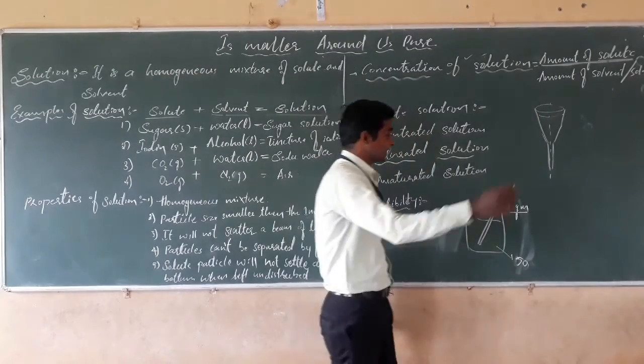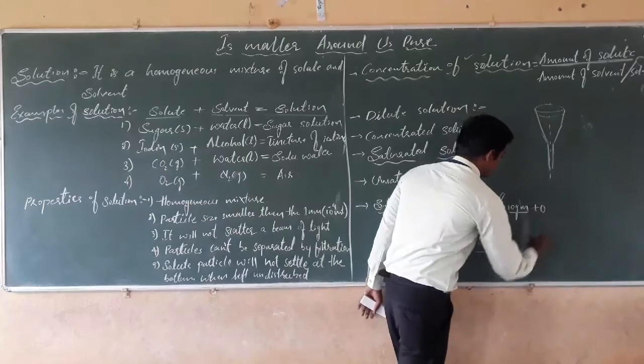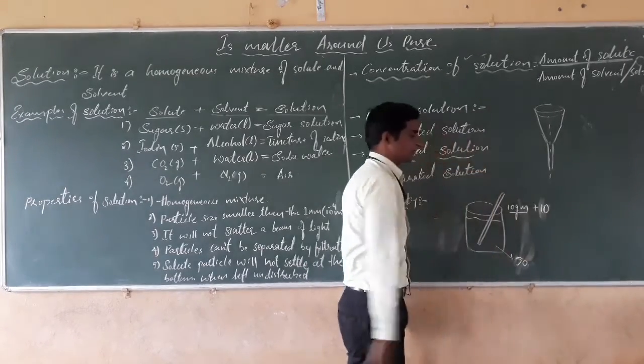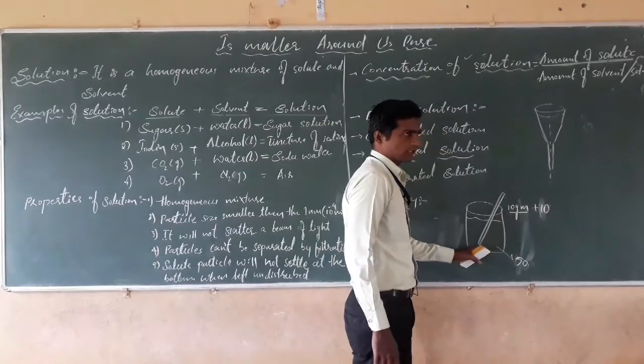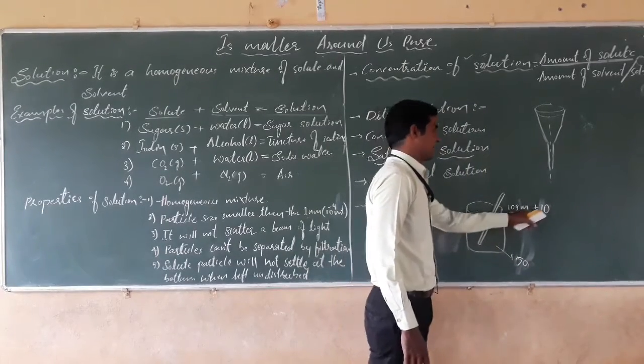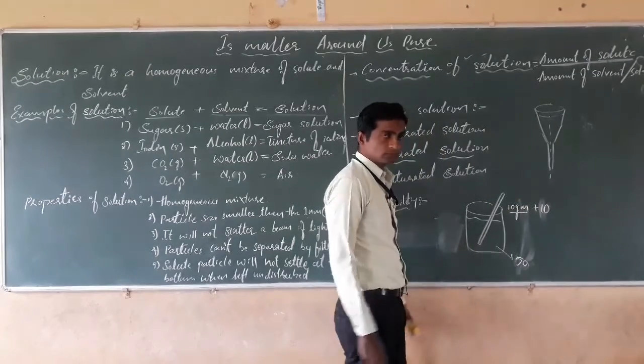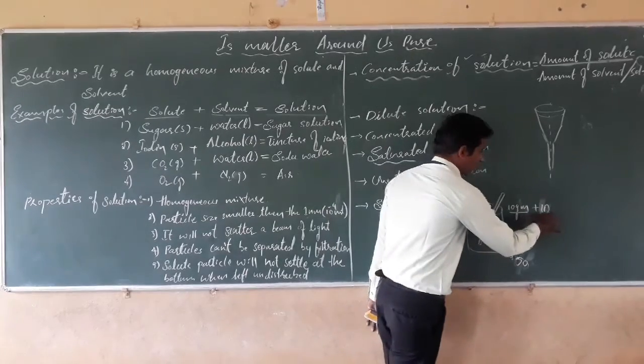Then again add 10 gram of sugar. When the 10 gram of sugar has dissolved completely, again add 10 gram of sugar. Then stir it well. Is it possible to dissolve or not? Yes, the sugar will also dissolve.